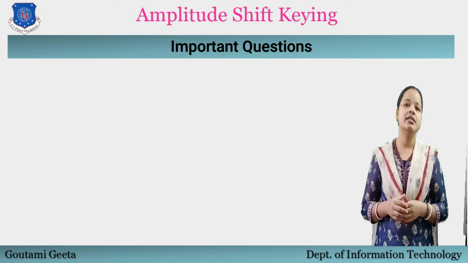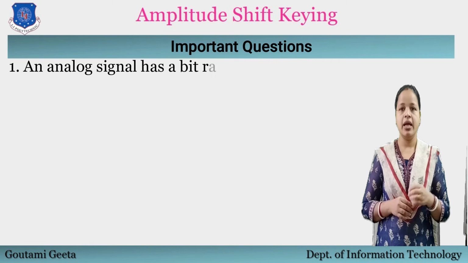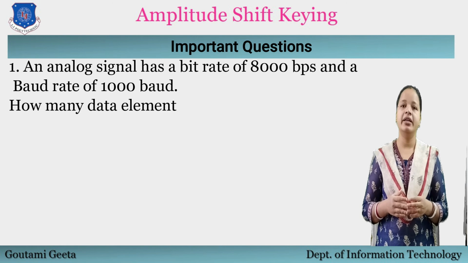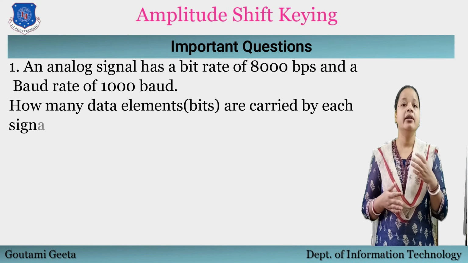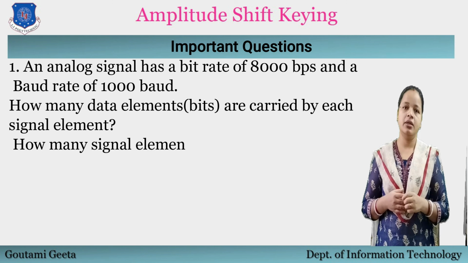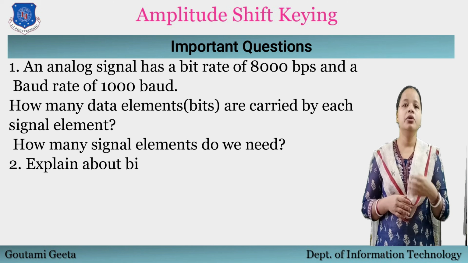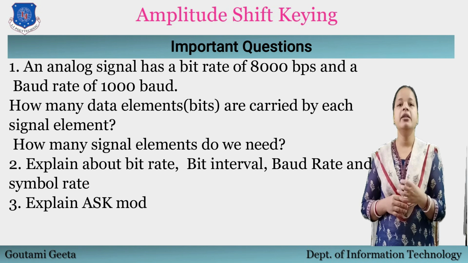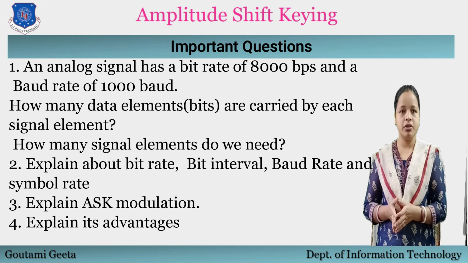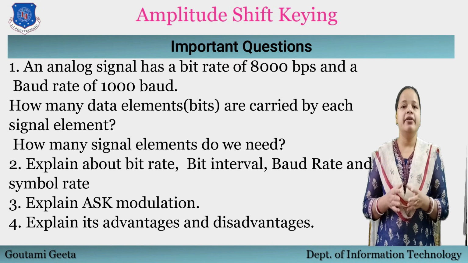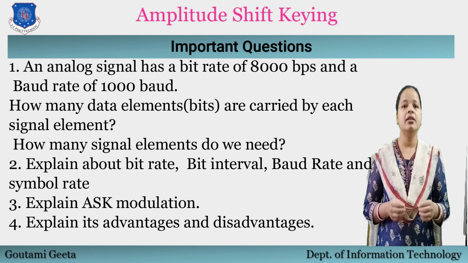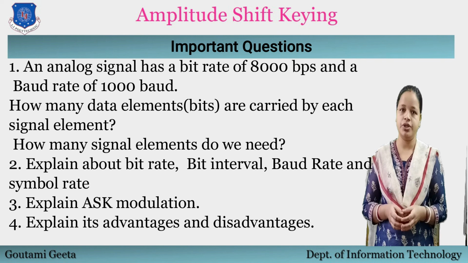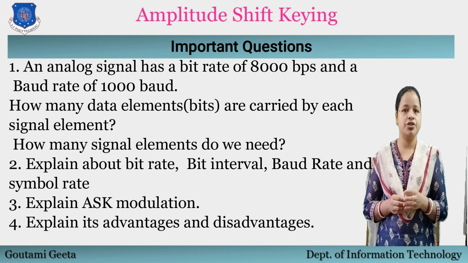Some questions for you all. An analog signal has a bit rate of 8000 bps and a baud rate of 1000 baud. How many data elements or bits are carried by each signal element, and how many signal elements do we need? Next question is, explain bit rate, bit interval, baud rate and symbol rate. Next, explain amplitude shift keying modulation, and lastly, write its advantages and disadvantages. I think you all are capable of calculating as well as answering all these questions. Write your answers in the comment section also.